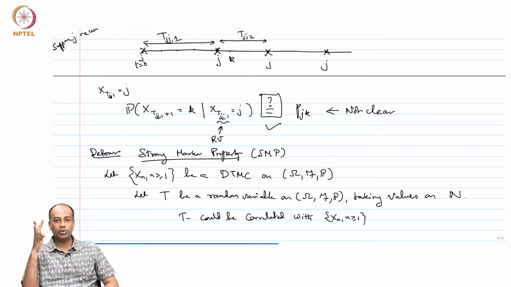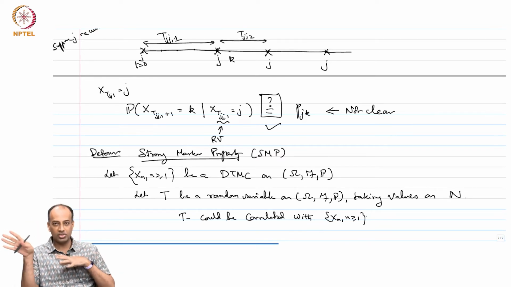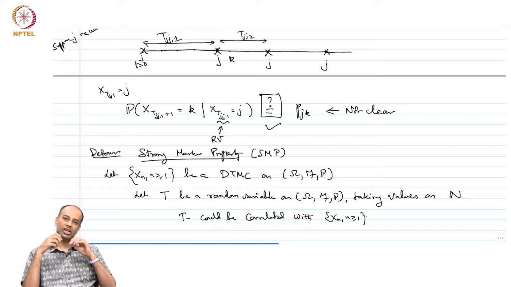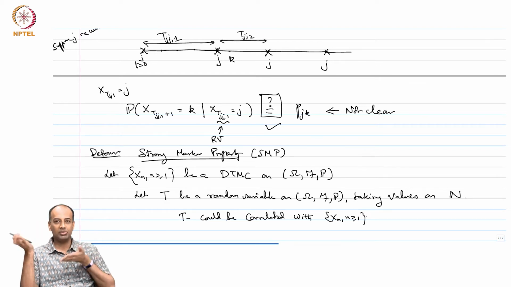So, what you are given is some probability space on which this Markov sequence, the DTMC X_n sequence, is defined. I am going to consider some other random variable T, which is a time random variable taking values in N, and this T could be something correlated, it may have something to do with the Markov chain.